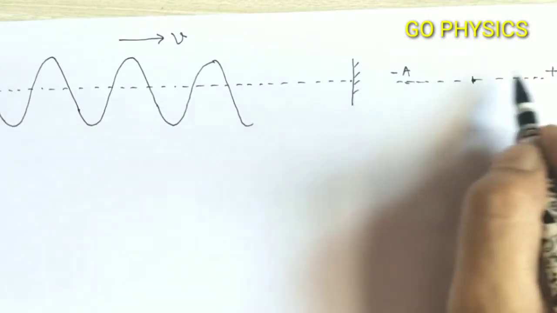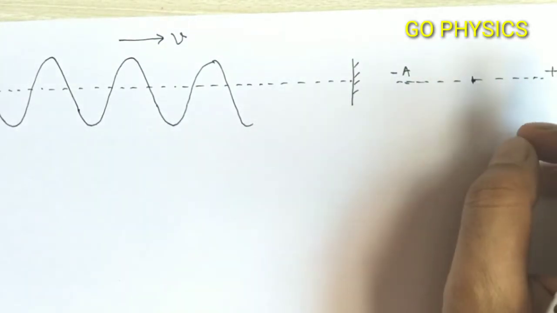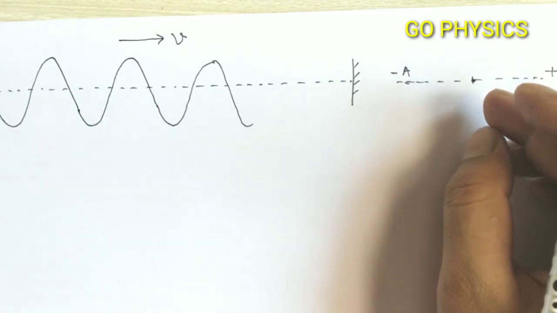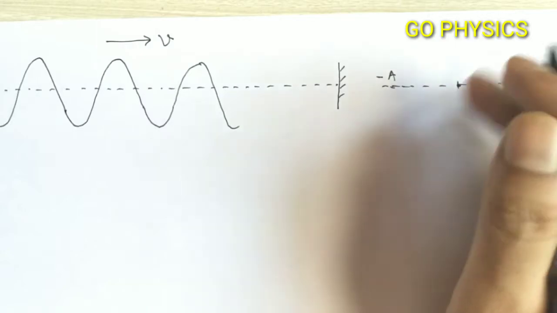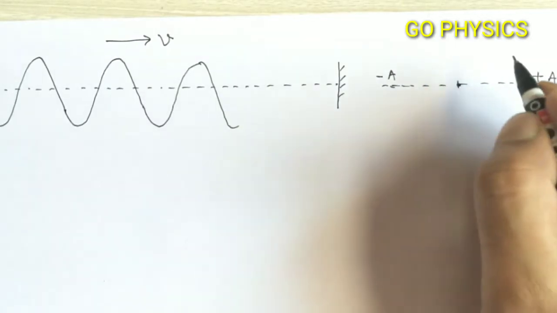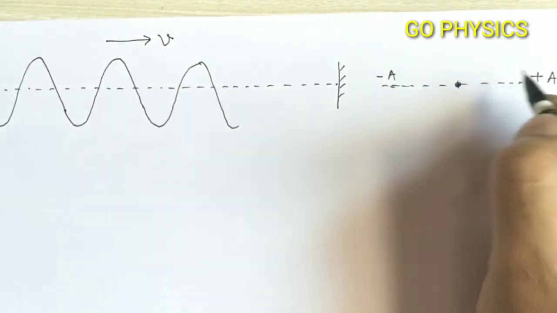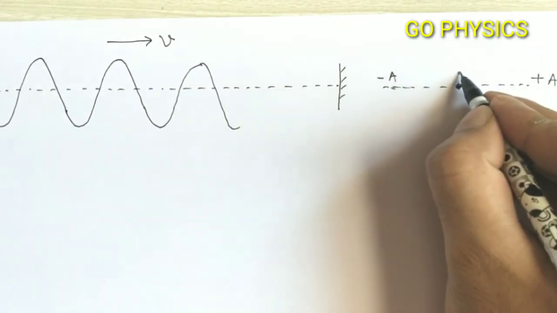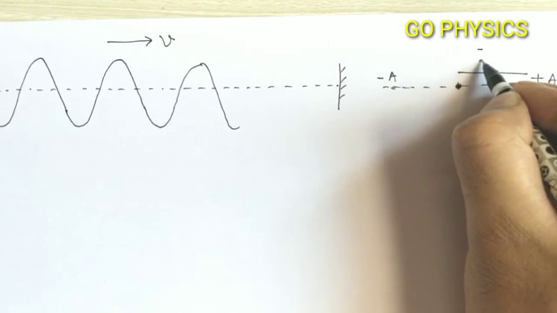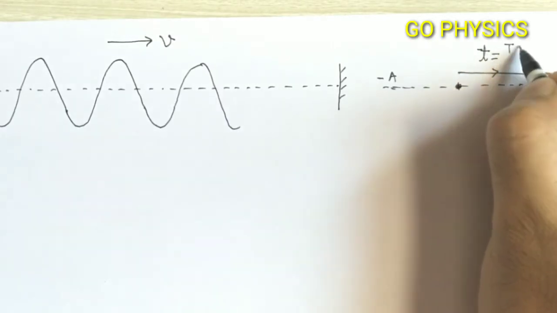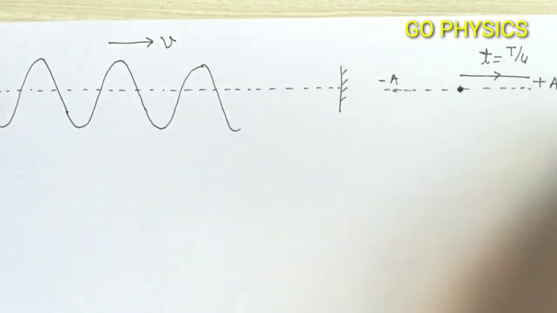To complete one oscillation, the total time taken by the oscillating particle is known as one time period, and the time taken to go from the mean position to either amplitude, left or right, is equal to 1/4 of the time period of the oscillating particle.